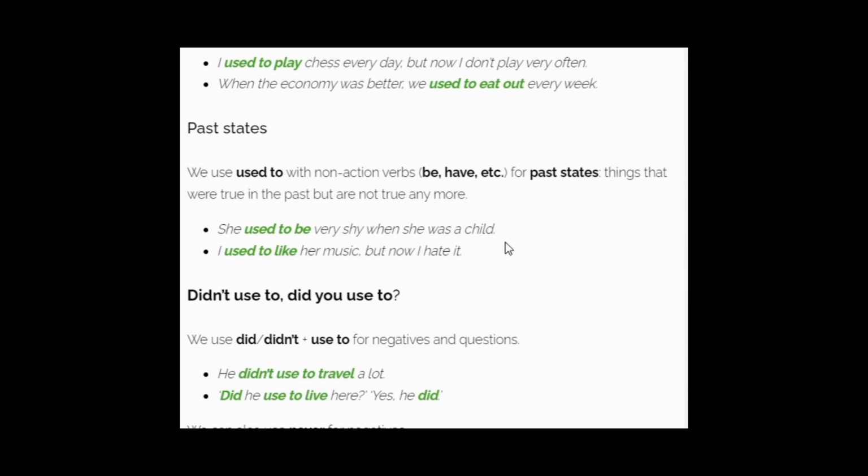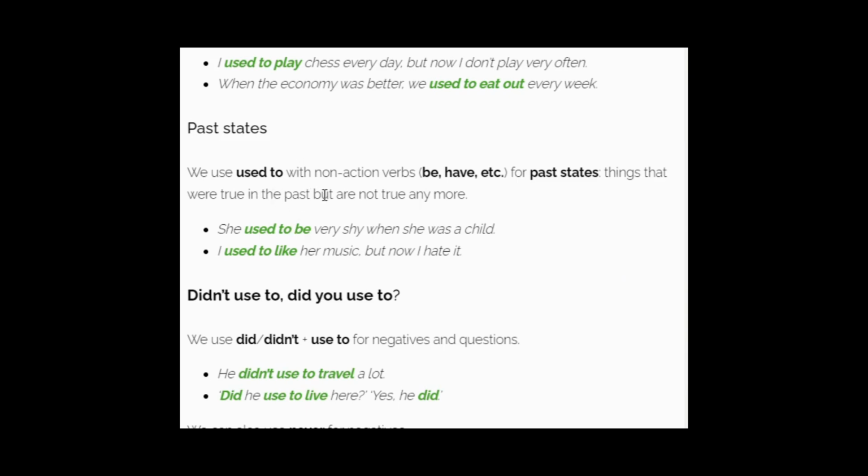It shows someone's condition. So it states here, this girl, when she was a child, she used to be shy. So it states this lady's condition, that mind, how she used to be. She used to be very shy when she was a child. So this state finished in the past. At that time she was very shy.